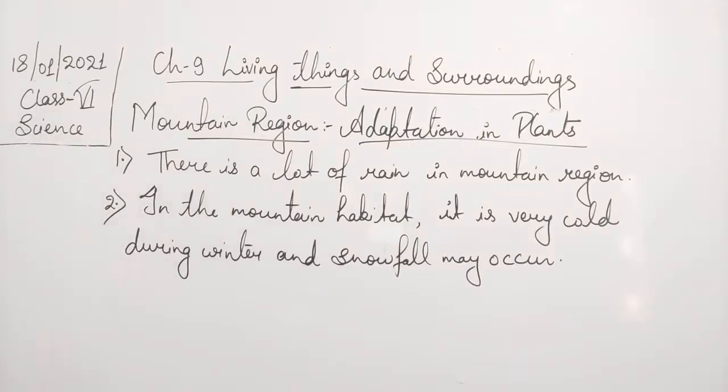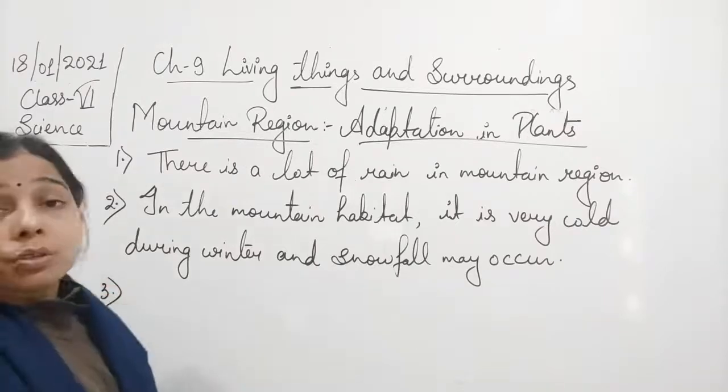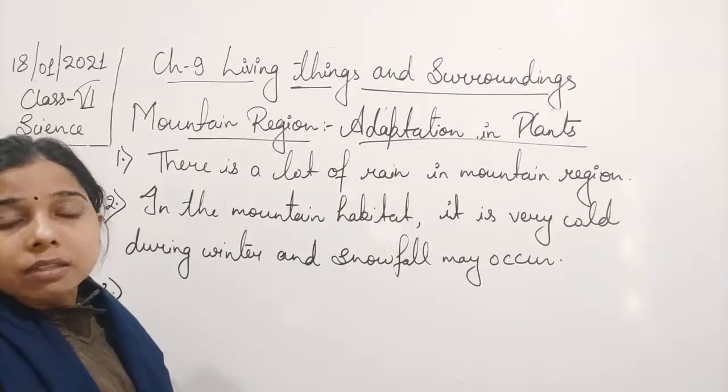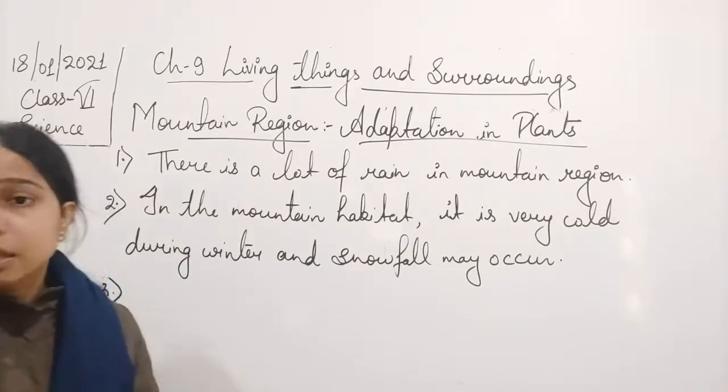The next one is that due to very low temperature, even the soil gets frozen. So it is very difficult for the roots to get a sufficient amount of water to survive.